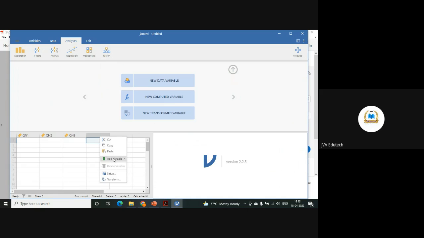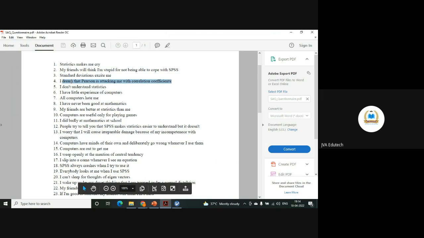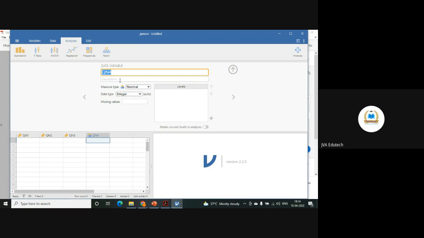Now here you can right click and add a new variable. New variable, we want a data variable. So new data variable, you can click and edit from here. So question number 4, again description is this, copy and paste simply. It is again ordinal.